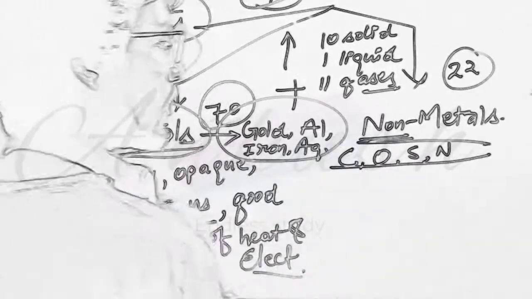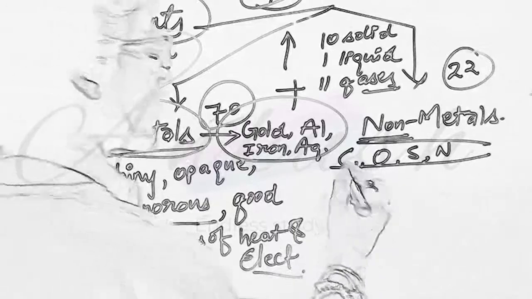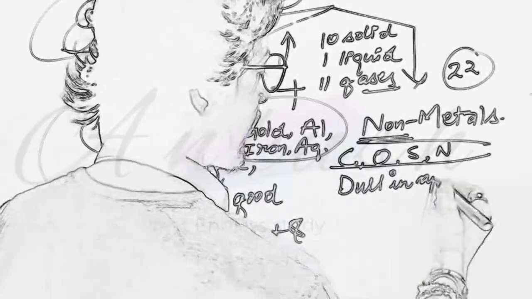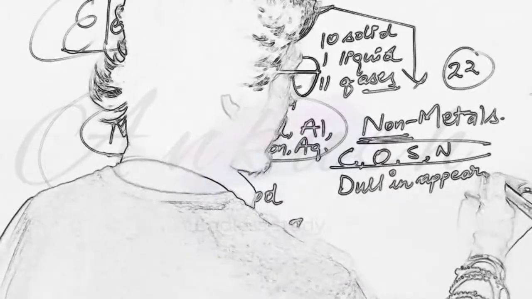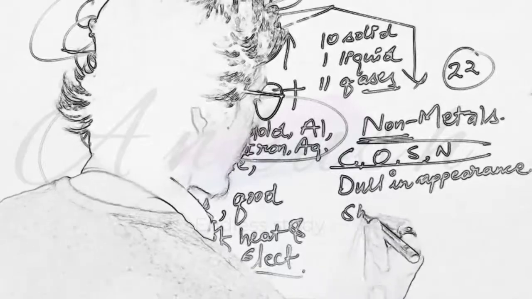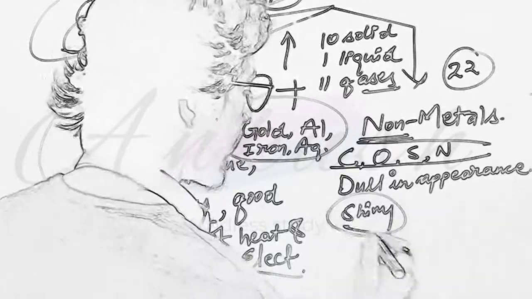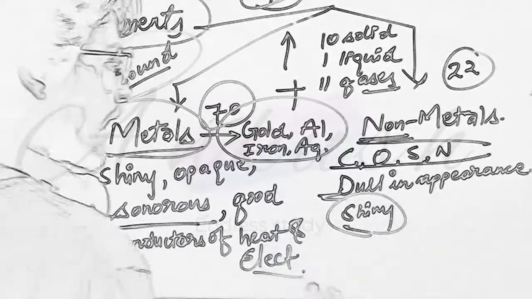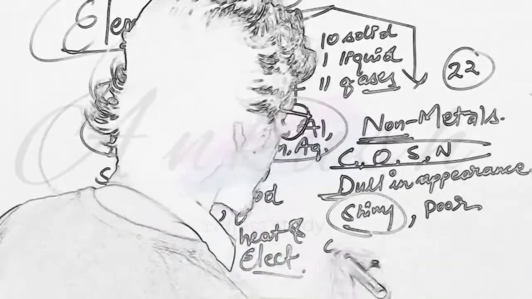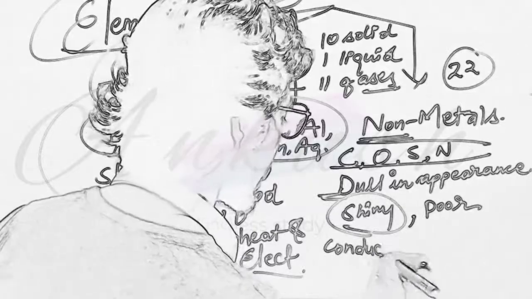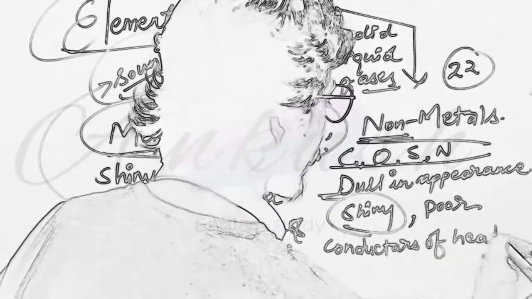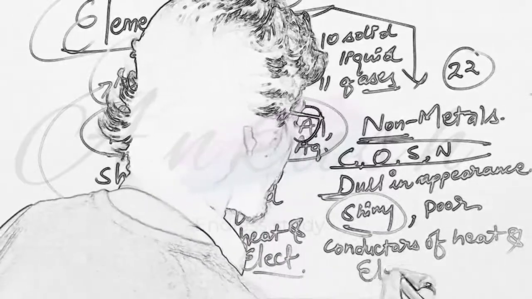These all are non-metals and these are dull in appearance. Dull means that they are not shiny. Second thing, they are poor conductors of heat and electricity.